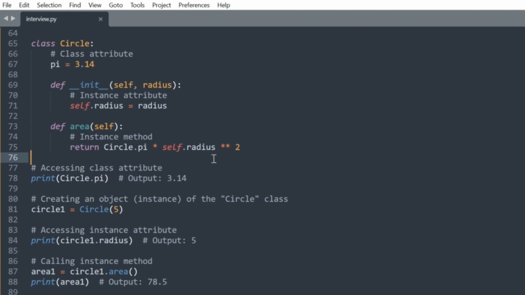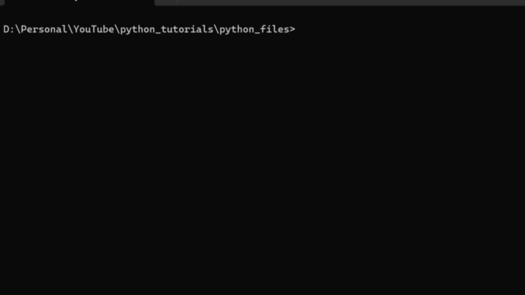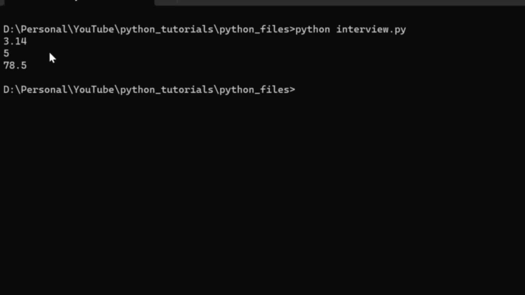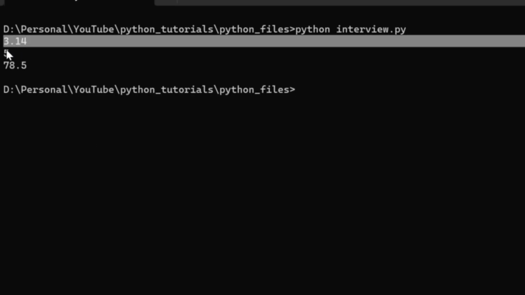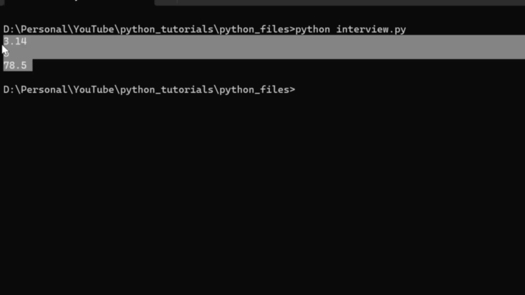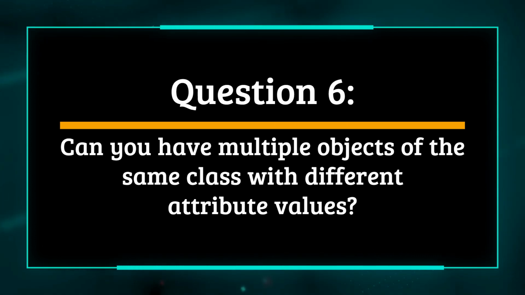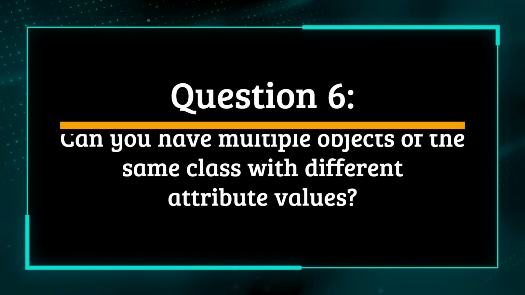By using the dot notation, you can interact with class attributes and methods, whether they are shared among all instances, class level, or specific to individual objects, instance level. If you will run this Python file, you will see the same output as you're seeing on the screen. Question 6. Can you have multiple objects of the same class with different attribute values?